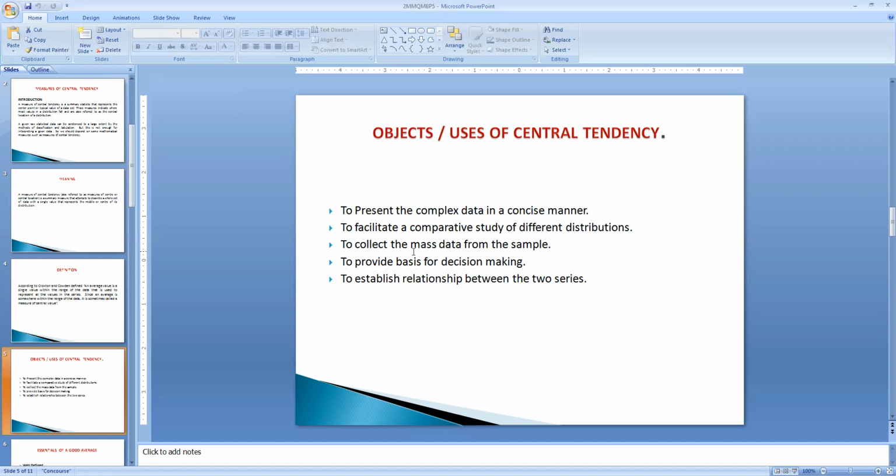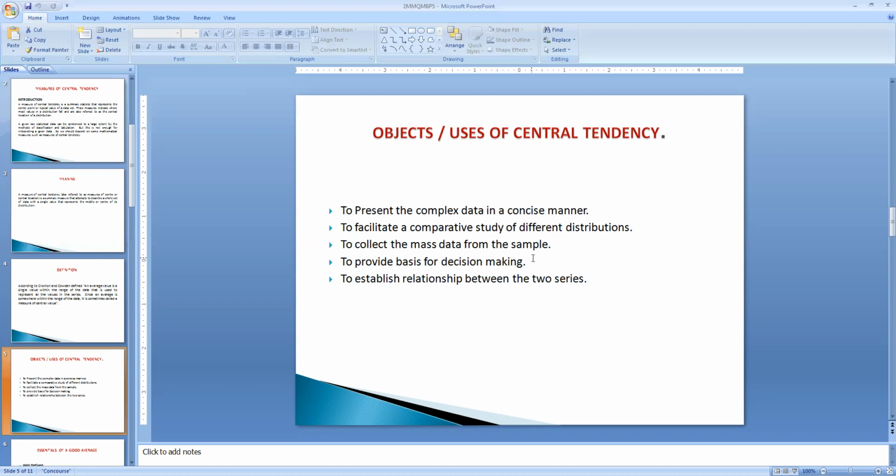The next one is that it facilitates comparative studies. As we know, it is possible to have a comparison when we present the data in a proper manner or in a tabular manner. It is possible to have a comparison from the previous year to the present year, or we can have an estimation from the present year to the future year also. And also with the help of these averages, we can collect the huge data for samples also. The huge data can be represented as a sample. A sample is nothing but a part of the whole.